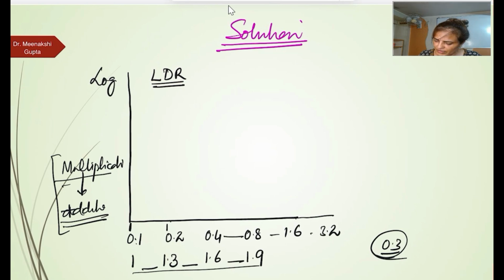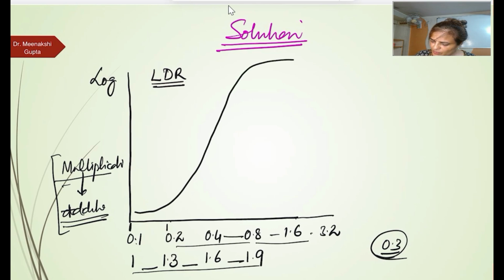So the simple thing is, when we plot a graph by taking a log dose, what will happen? A large range of doses can be displayed on a graph paper. Okay, you can fit it on a single graph paper. The second thing is, we are going to get a graph which is sigmoid in shape. In the initial portion there is no response, and in the end we see the maximum response; there is a flattening, but the middle portion is linear.